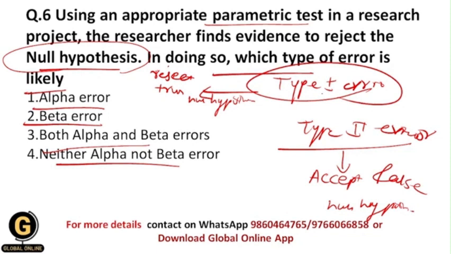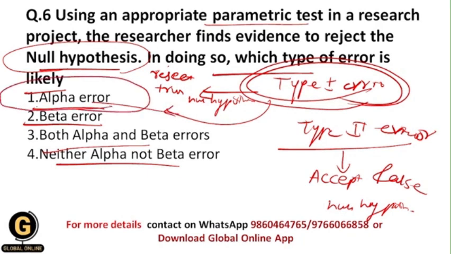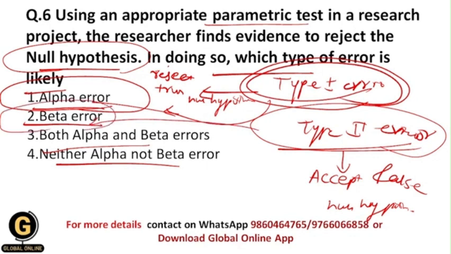The probability of occurring type 1 error is called alpha error or alpha, and the probability of occurring type 2 error is called beta or beta error. But in this situation, the researcher is going to reject the null hypothesis, and he is not going to accept the null hypothesis, and that's why over here type 2 error gets eliminated.